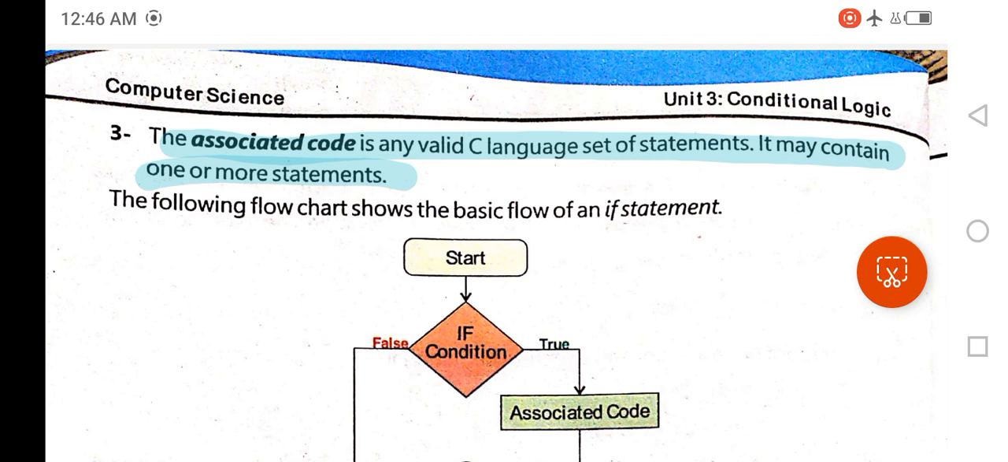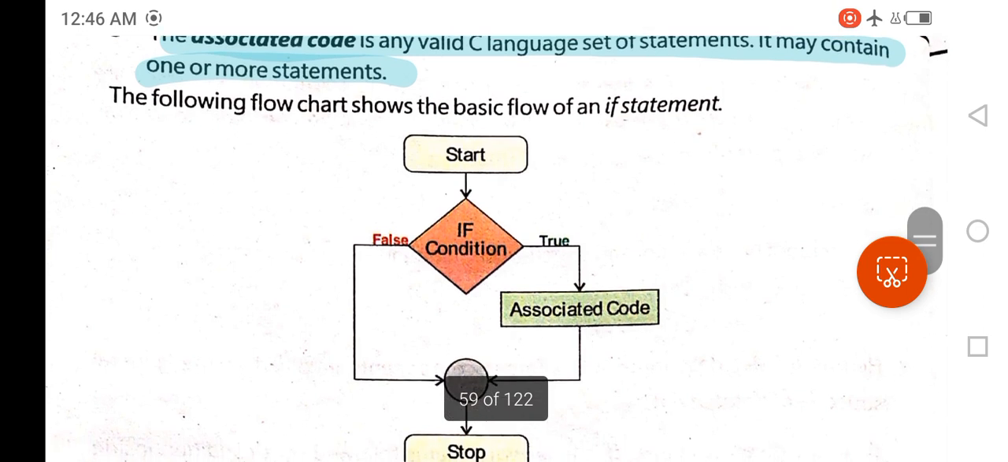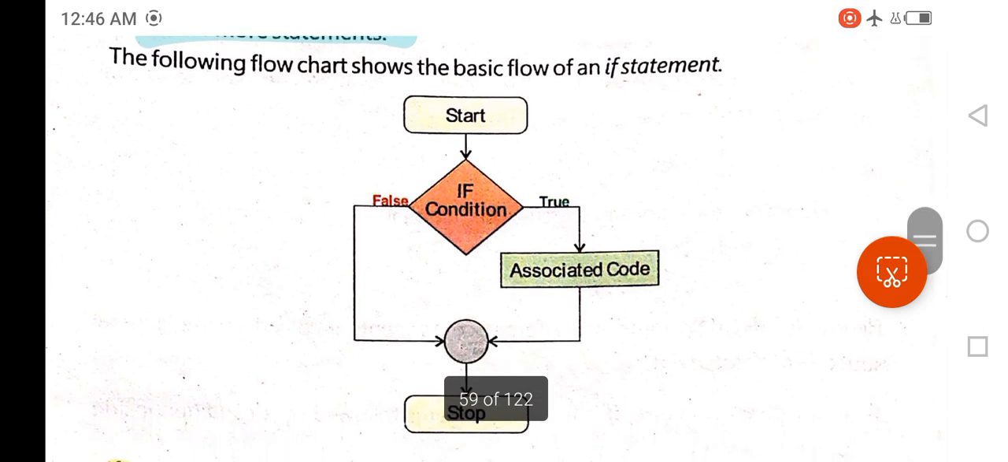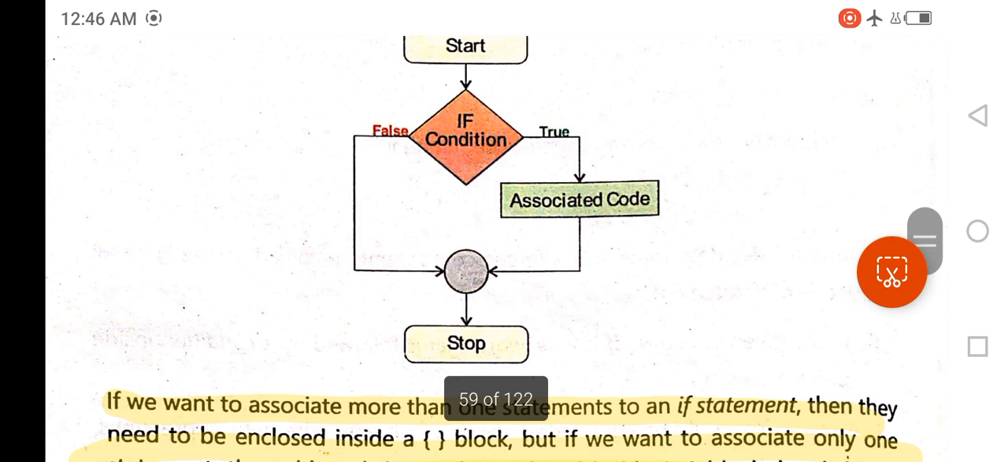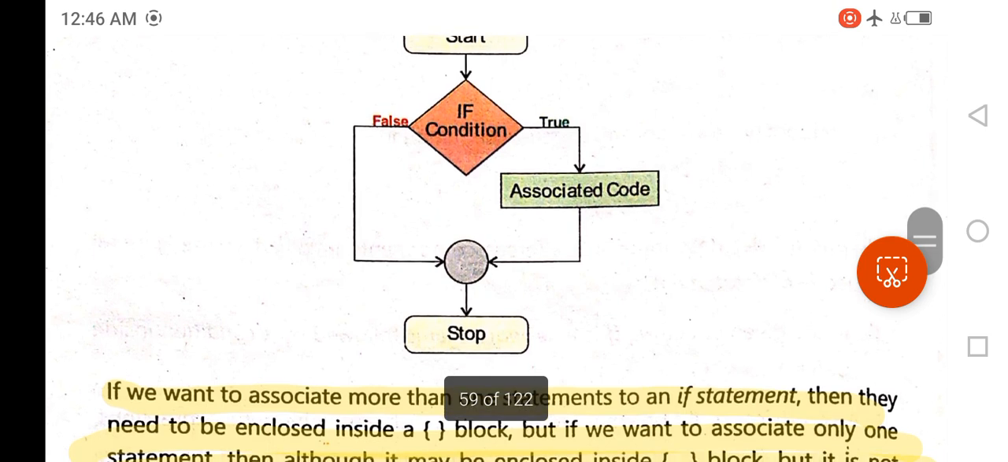The next one is a short question. Draw a flowchart of each statement. It is very easy. The first symbol is start. After that, you will draw a symbol for condition. It will be the diamond symbol where you will write the condition.